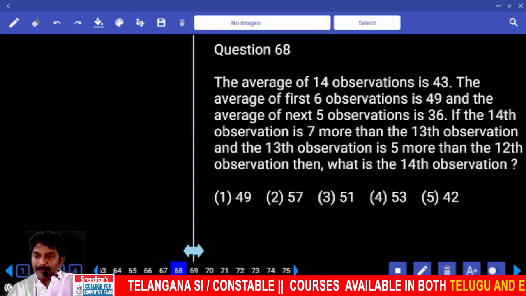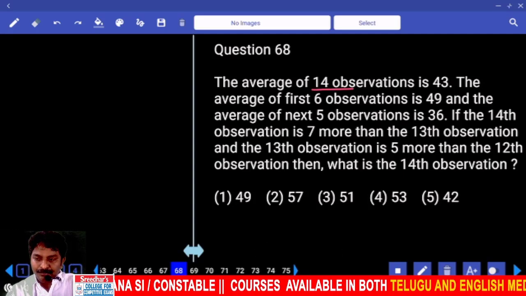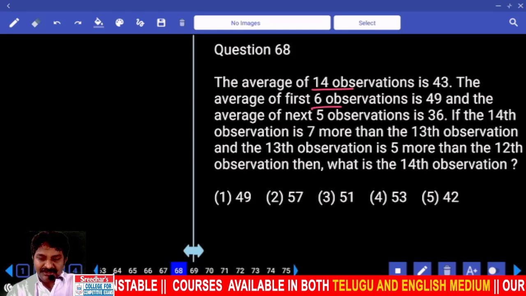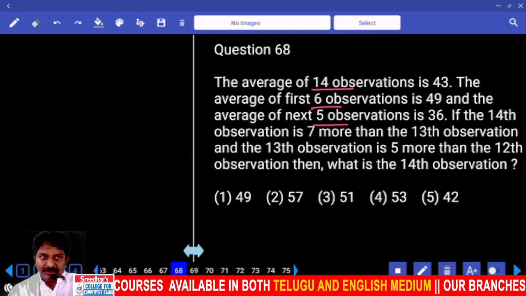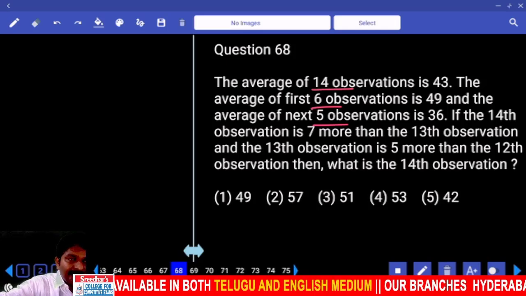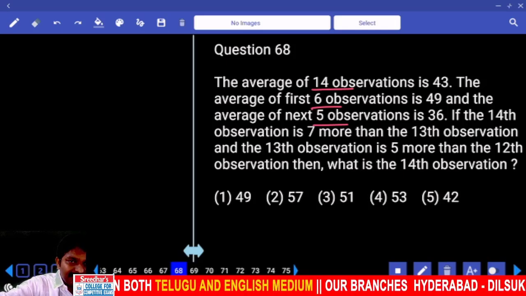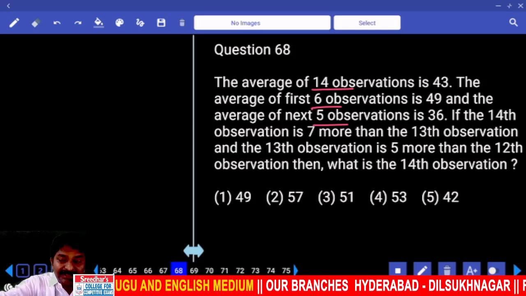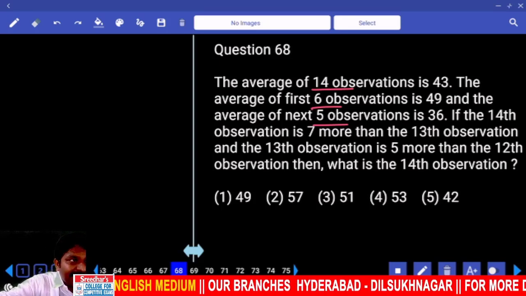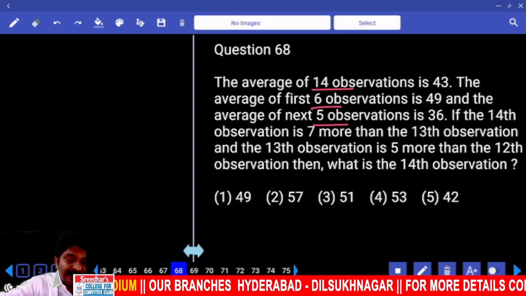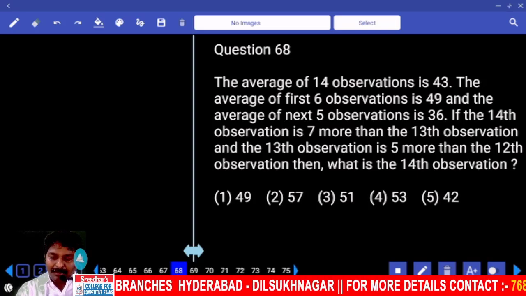Right. So how many numbers are there? First 6 mentioned, next 5 mentioned. So total how many are there? So how many more are there? They are missing, right? If it is a number missing case, is it direct effect or reverse effect? Reverse. Okay. How many are missing?